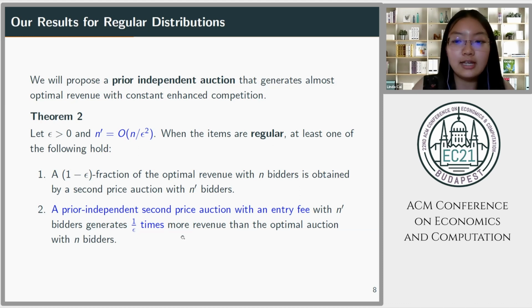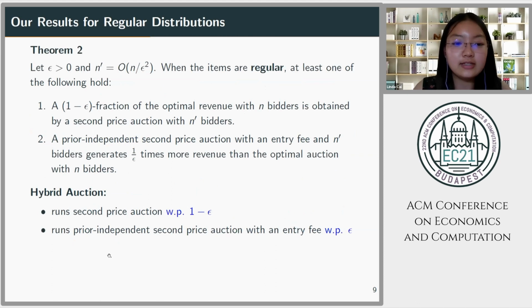Our theorem 2 says that when items are regular, either case 1, which is the same as in theorem 1, holds, or a prior independent auction with O of n over epsilon squared bidders will generate 1 over epsilon times more revenue than the optimal auction with n bidders. However, note that theorem 2 is still not prior independent because we have to differentiate between case 1 and case 2 in order to assign the appropriate auction.